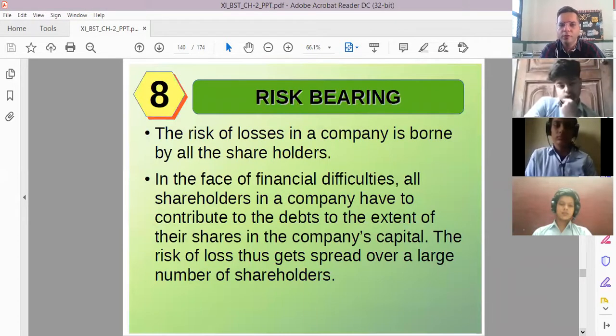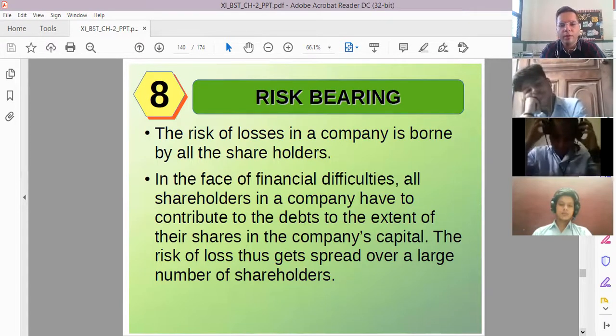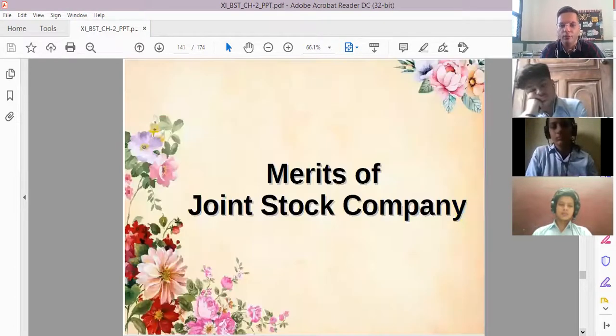Then risk bearing. Who bears the risk? Obviously the members of the company bear the risk, but mind it, the risk would be borne by the members in the pre-decided ratio. Pre-decided means up to their liability or up to their investment value.